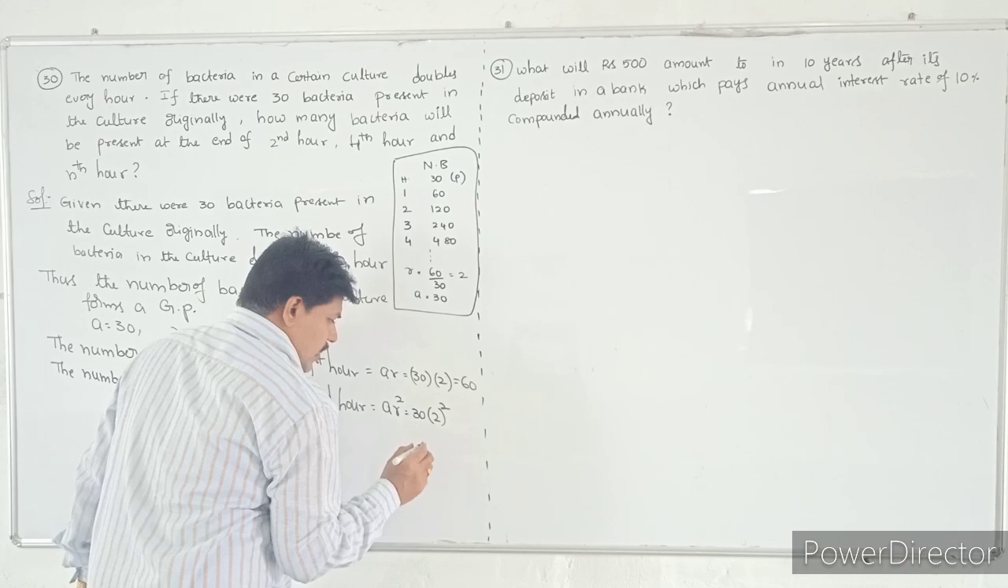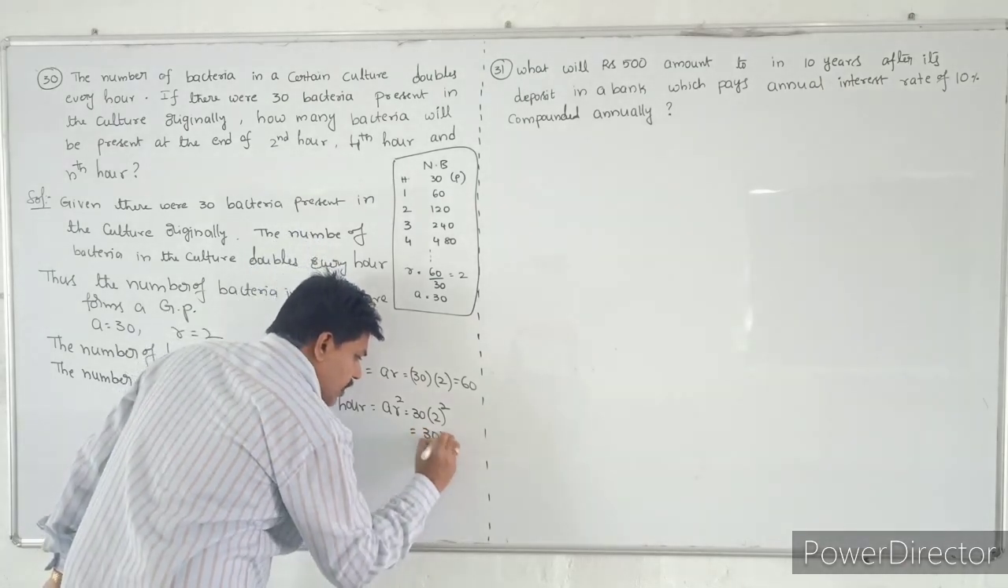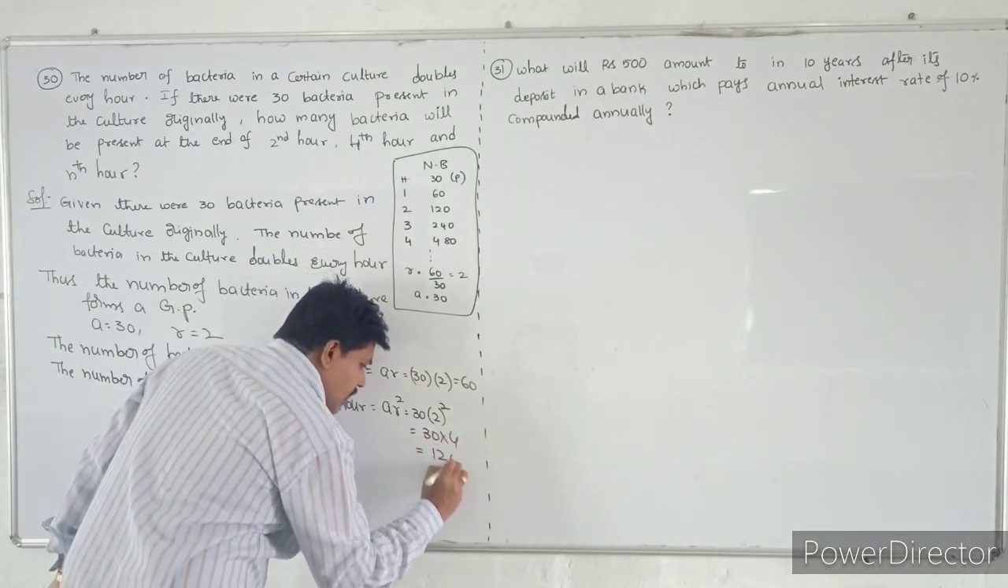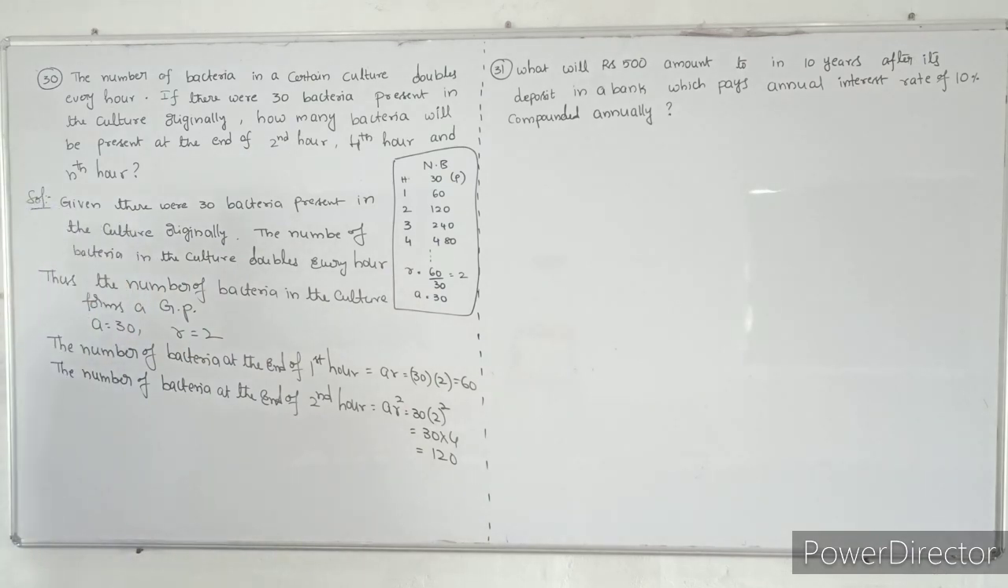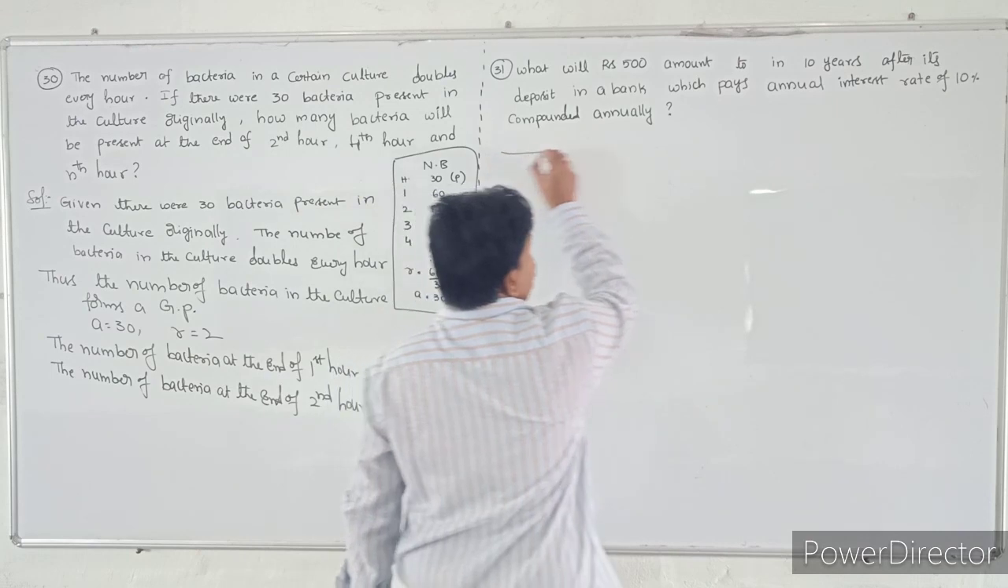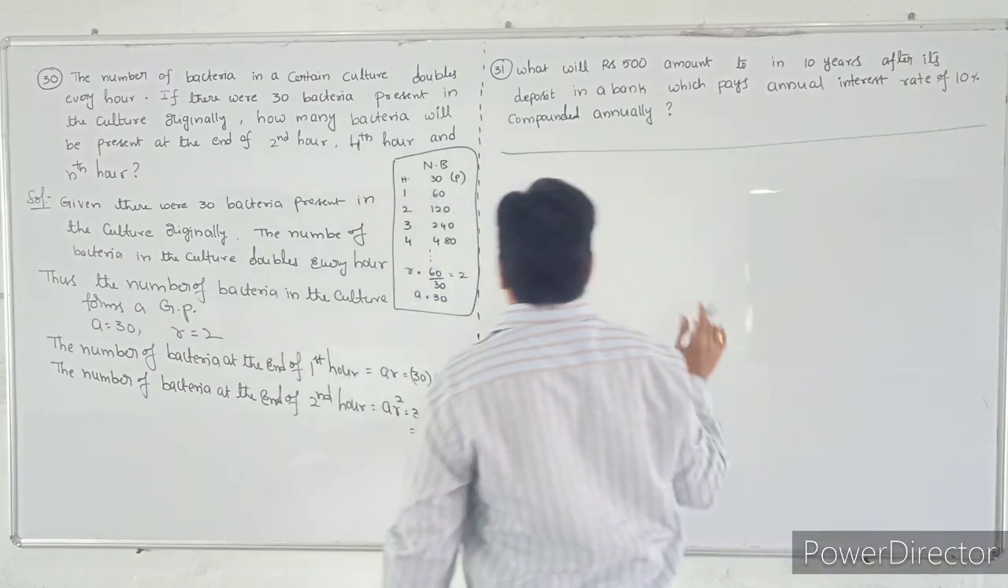So the value will become that 30 into 4. So that is nothing but 120. Next, the number of bacteria at the end of